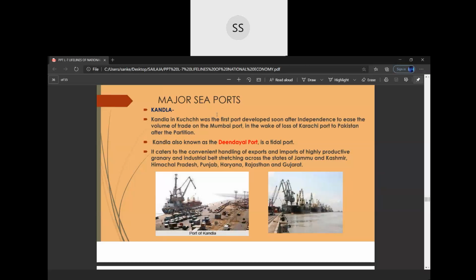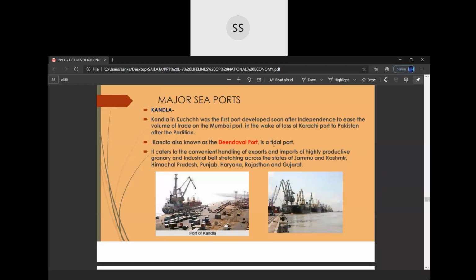So there was a lot of pressure on this Mumbai port. That is why another port just near to Mumbai, which is in Kutch, Kutch is in Gujarat, which is also near to Maharashtra. So this Kandla port was built after independence. Kandla today is also known as Deen Dayal Port, and it is a tidal port. What is a tidal port? Tidal ports are the ports in which the water level within the port is subject to change with the oceanic tides. They keep changing with the oceanic tides.